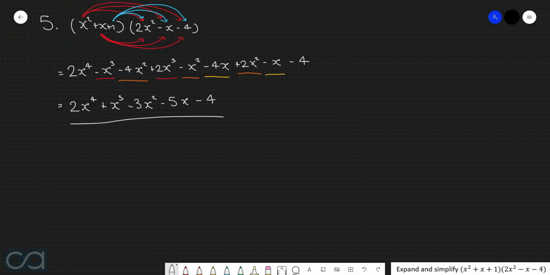So our final answer here is 2x to the power of 4 plus x cubed, take 3x squared, take 5x, take 4.